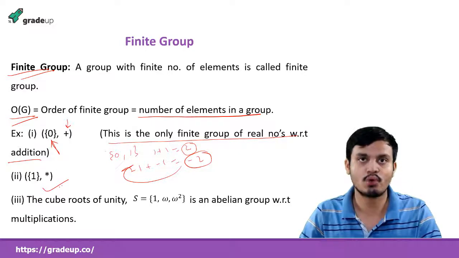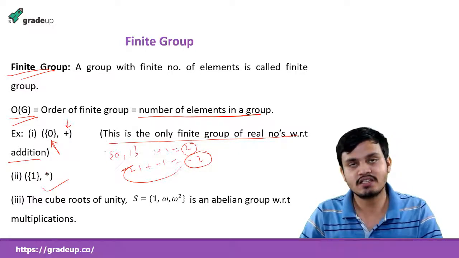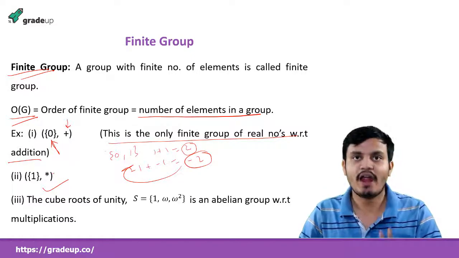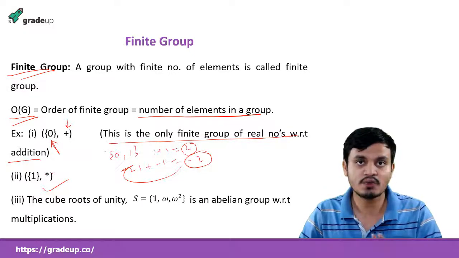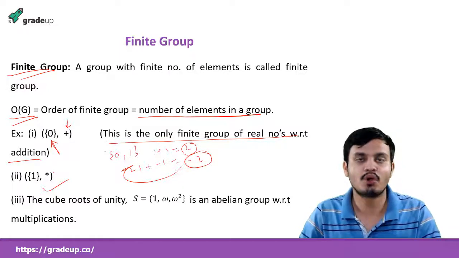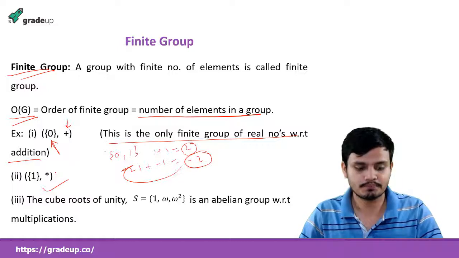See, this is also a group. So how can I say that this is a group? It is following the algebraic structure, semigroup, monoid, and group. The group means you have an inverse for every element. You have an inverse for every element. Don't forget these properties, because these properties are the basis. You must remember them and try to practice them.